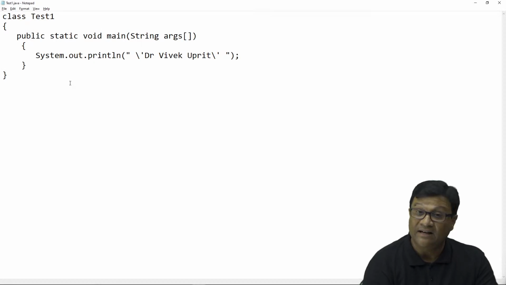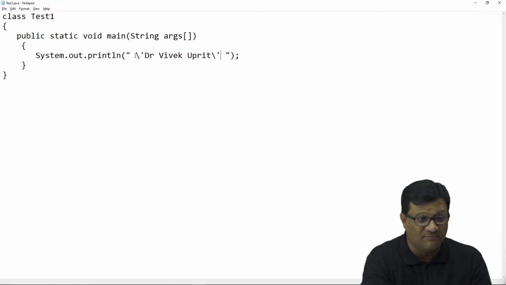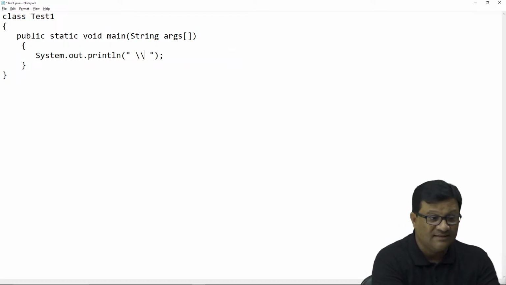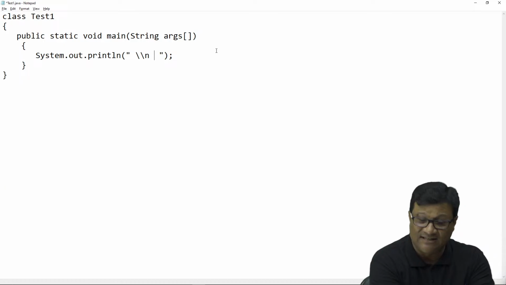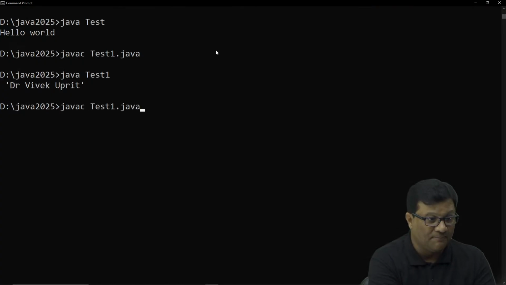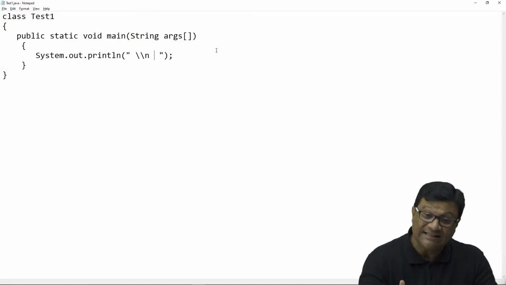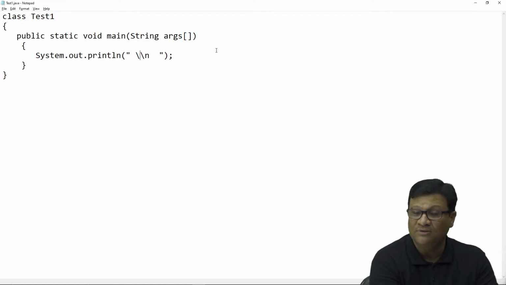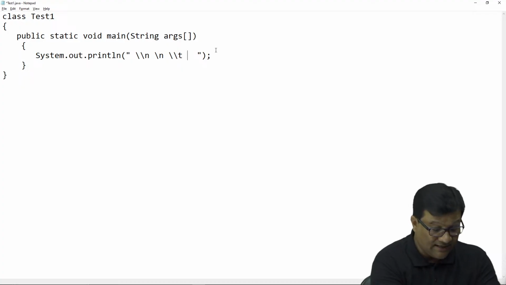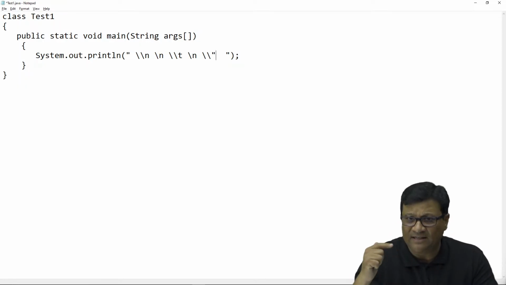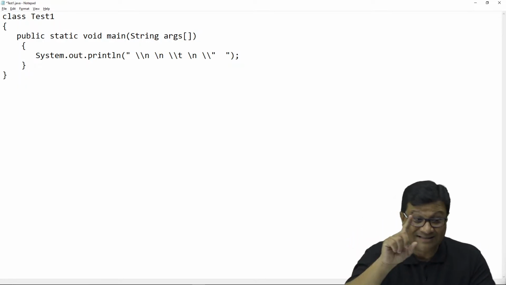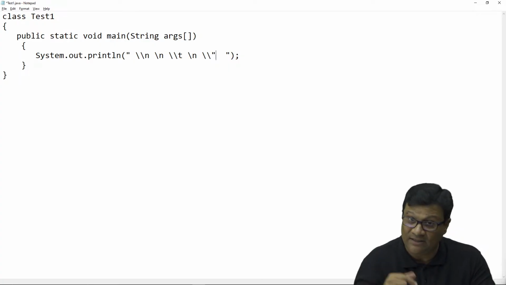So I hope you have clarity about all this concept, like what is slash n. And sir, if I want to print slash n as it is? Slash n will print as it is. See this one. Now your output is slash n. When I compile and run this, now slash n is on your output screen. So if you want to print any special character as it is, you have to use the slash option: slash n, then slash n, only slash n, and then slash t, then again slash n, then slash double quote. Now you will get three special characters in three lines, slash n in the first line, slash t in the second line, and slash double quote in the third line.